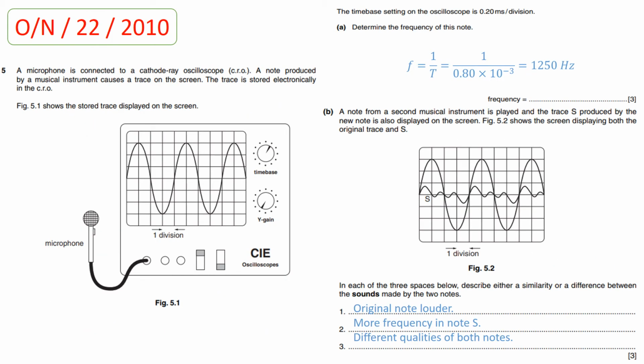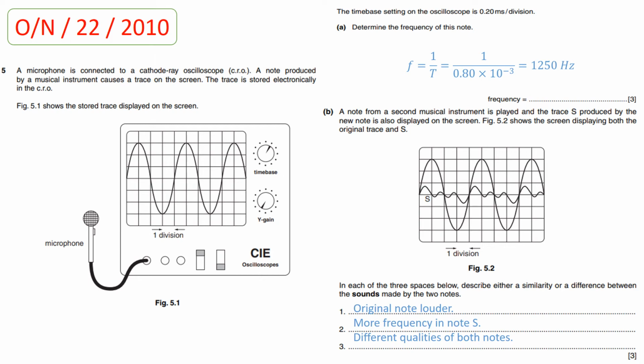Now student, the next question is taken from 2010 October-November paper 2-2. In this question, a microphone is connected to a CRO. CRO stands for cathode ray oscilloscope, which is used to produce the waveforms of a wave on screen, or the graphical form of a wave. A note produced by a musical instrument causes a trace on the screen. The trace is stored electronically in the CRO.